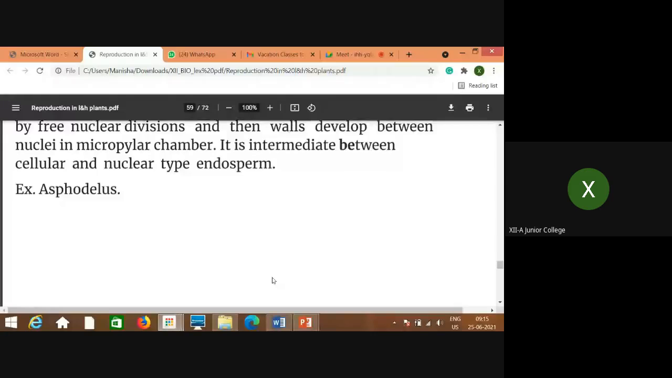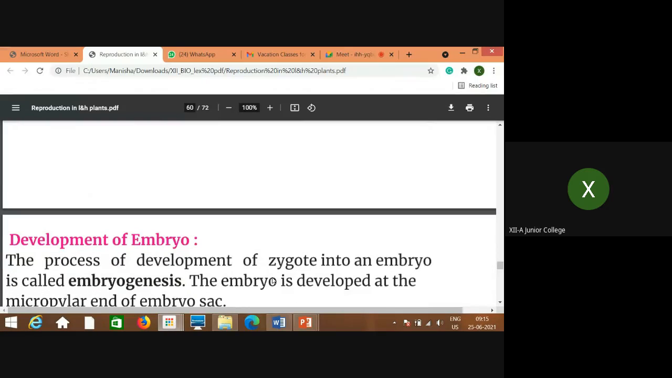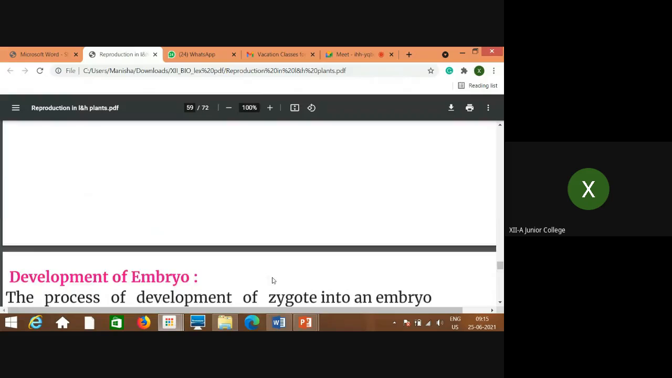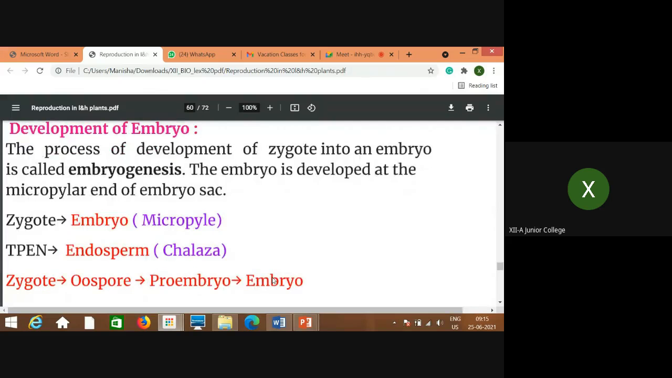Asphodelus is the example of this type. Many members of this family, Helobiaceae, all show such type of endosperm. We have discussed the endosperm. Now we will talk about the embryo.